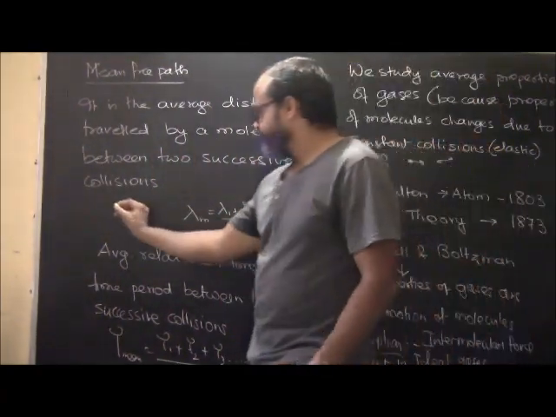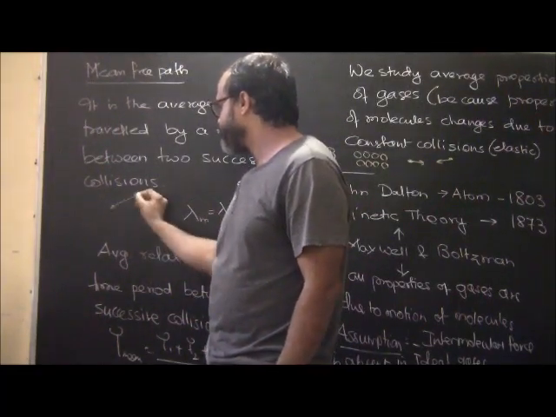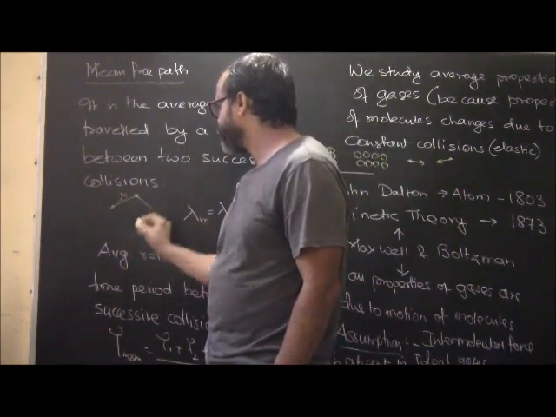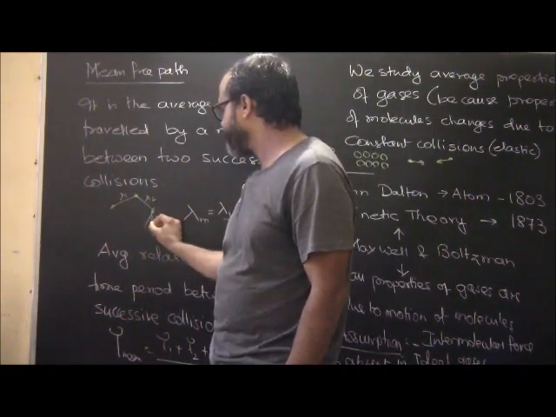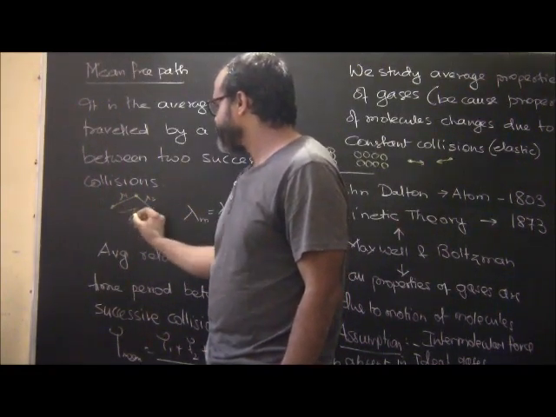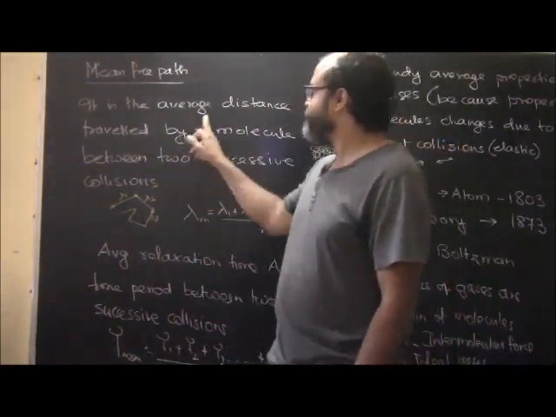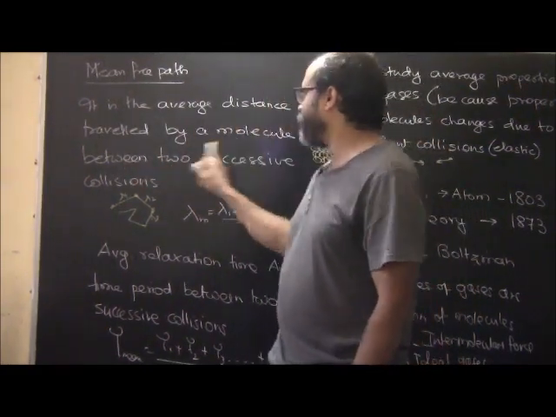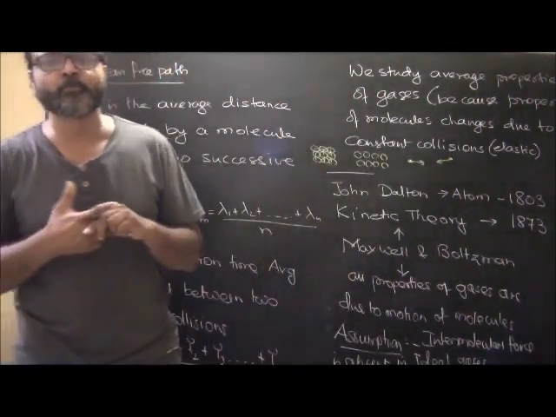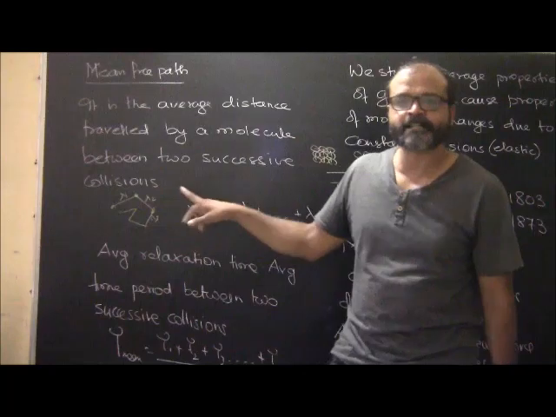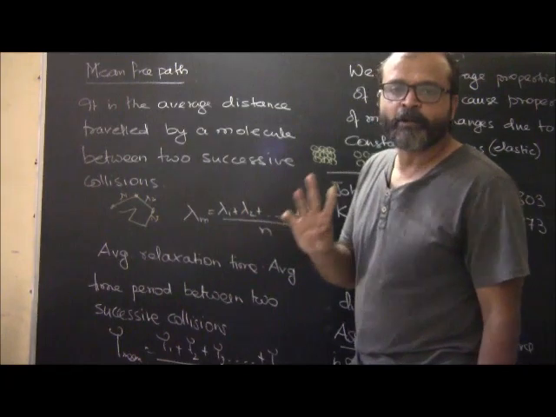Let's say this is a molecule. Now this molecule travels here, it collides with this, and it travels here. So this is, let's say, lambda 1. Distance traveled lambda 2, again it collides with this one, so its direction changes, so this will be lambda 3, and so on and so forth. These are different directions in which it is moving. So if the molecule encounters two successive collisions, what is the average distance traveled by it? Mean free path is the average distance traveled by the molecules between two successive collisions.